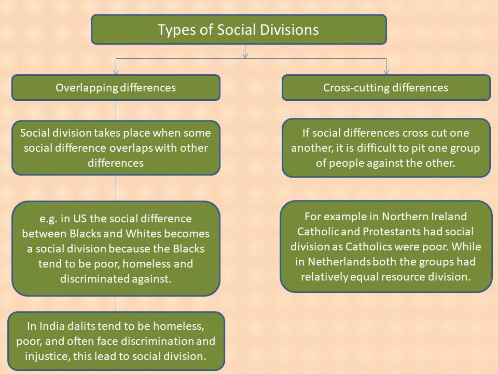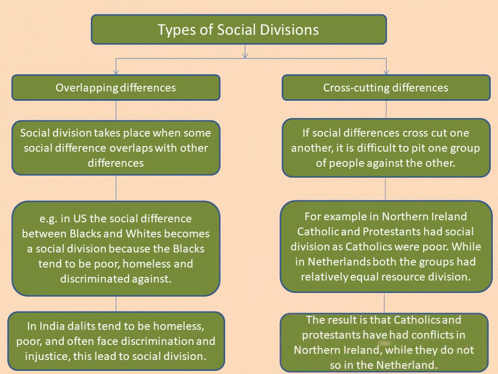In Northern Ireland, class and religion overlap with each other. Catholics are also more likely to be poor and may have suffered a history of discrimination. In the Netherlands, class and religion tend to cut across each other. Catholics and Protestants are about equally likely to be poor or rich.